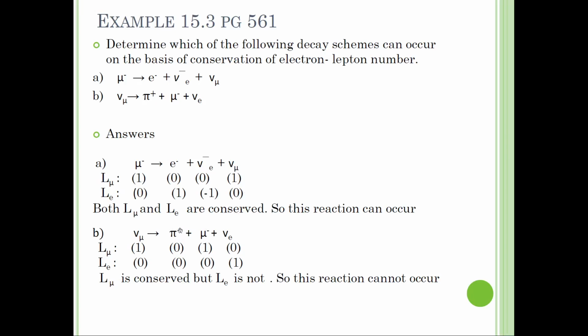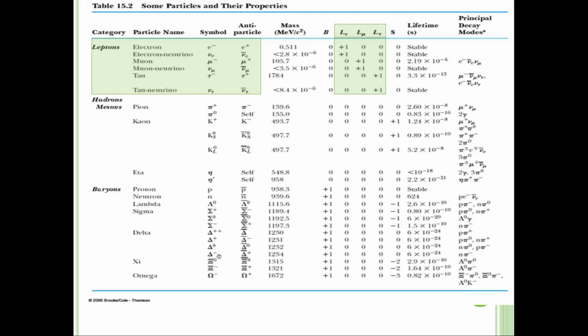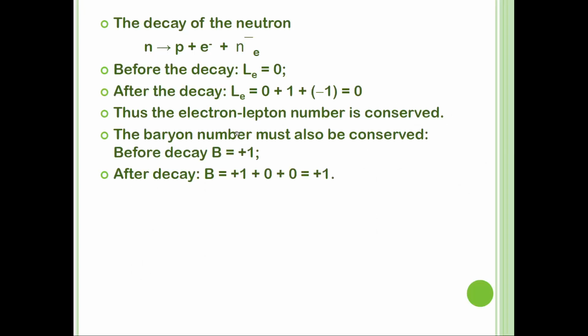And then pi comes from the pion group, so it is not in the lepton category, so other than this law, the pi symbol should be 0.